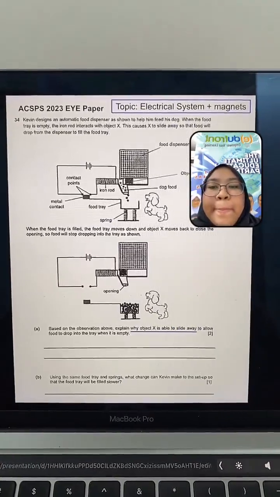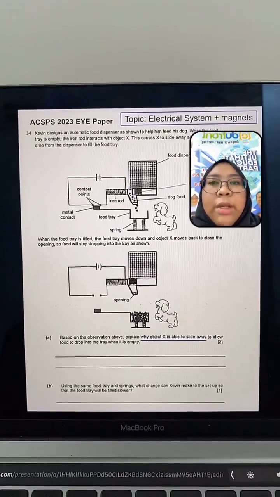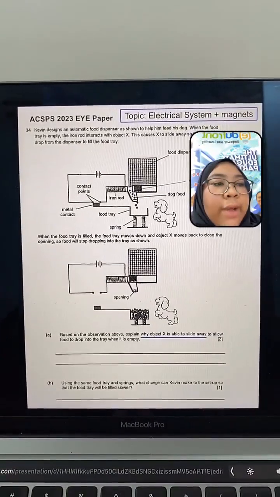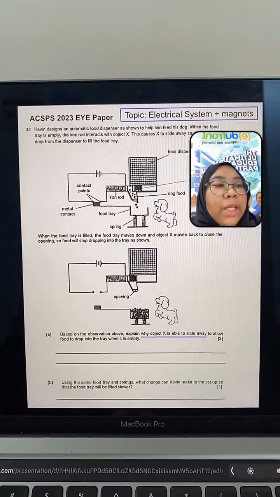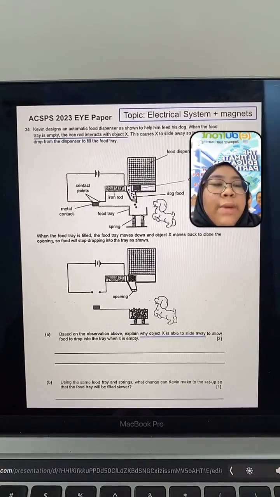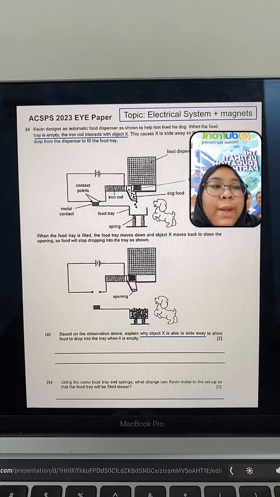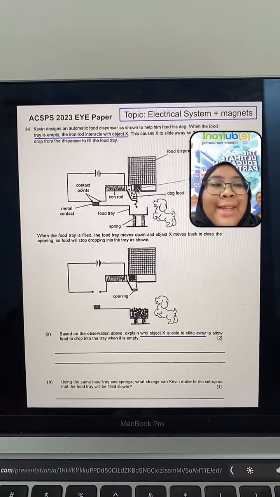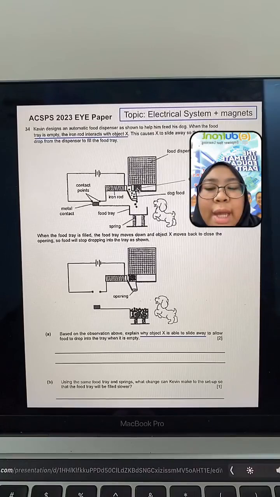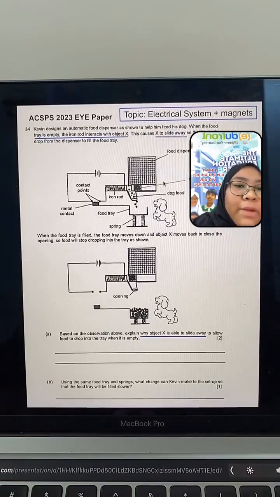Electrical system question. Kevin designs an automatic food dispenser as shown to help him feed his dog. When the food tray is empty, the iron rod interacts with object X. This causes X to slide away so that food will drop from the dispenser to fill the food tray. So this is object X. It slides away. What does it mean by slide away? Slide away means it will be pushed back, right?